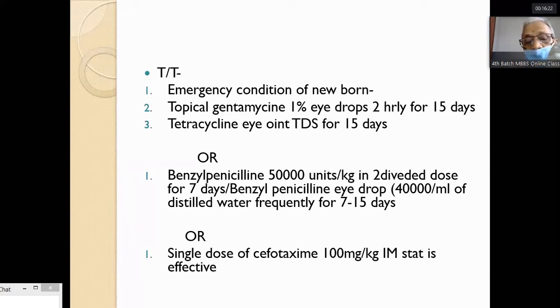You can make benzyl penicillin eye drops, 40,000 units dissolved in 1 ml of distilled water, instilled 2 hourly for 7 to 15 days. It also has good results. Nowadays, the drug of choice is a single dose of cefotaxime, 100 mg per kg IM stat. It is more effective if available.